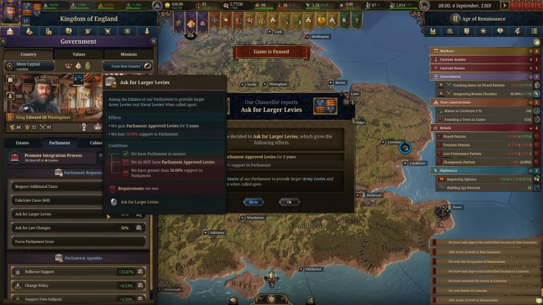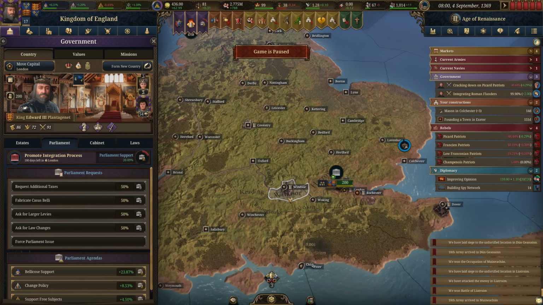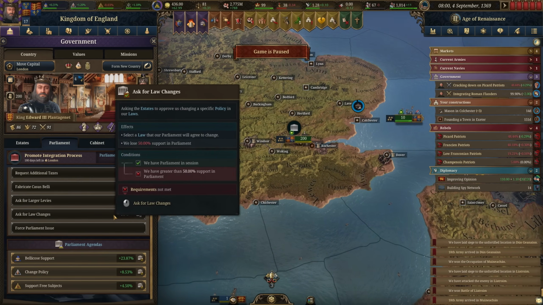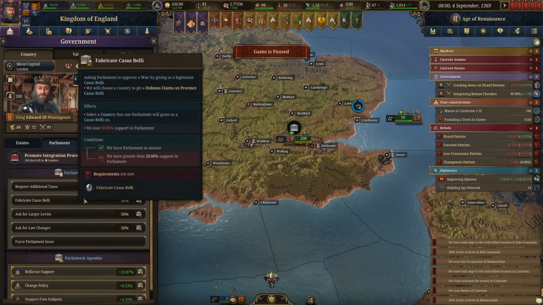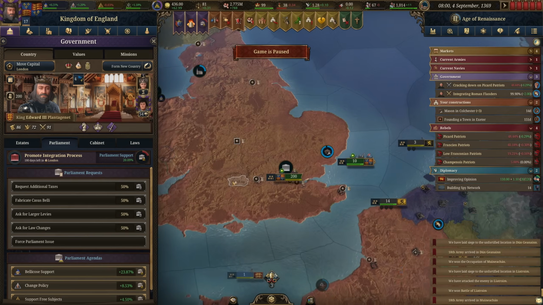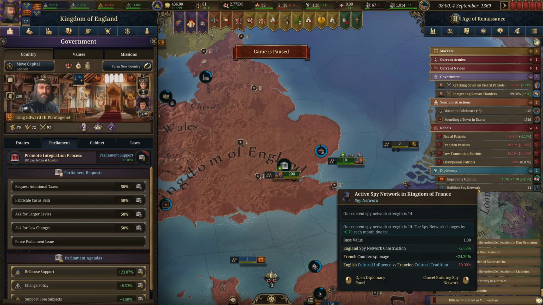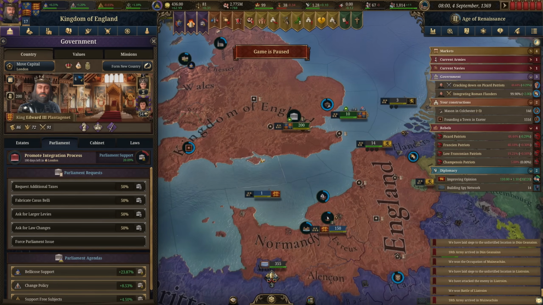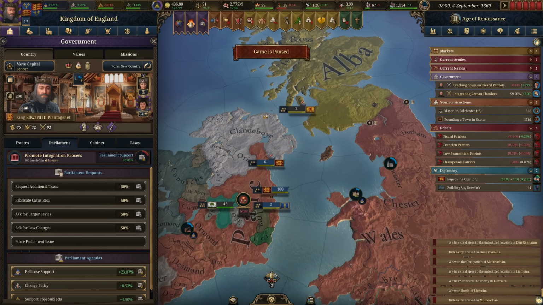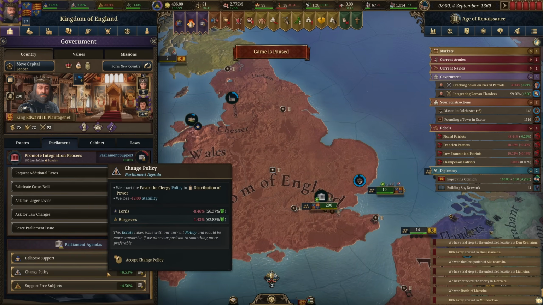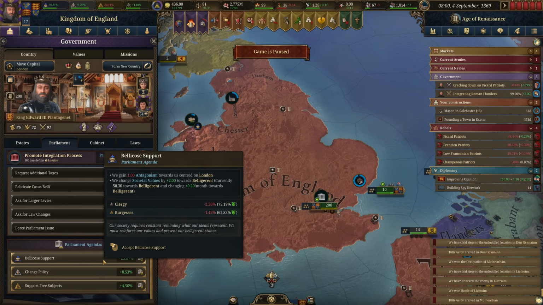We know we're going to ask for the larger levies. So that'll give us those additional levies for 3 years. And I'm wondering if we can get back up to 50%, because it would be really nice if we could fabricate a casus belli through here, rather than having to do it through our spy network. You know, it takes time, and we're also limited in what type of CBs we can get. Obviously the one in Ireland was not the most desirable one for us to make use of.